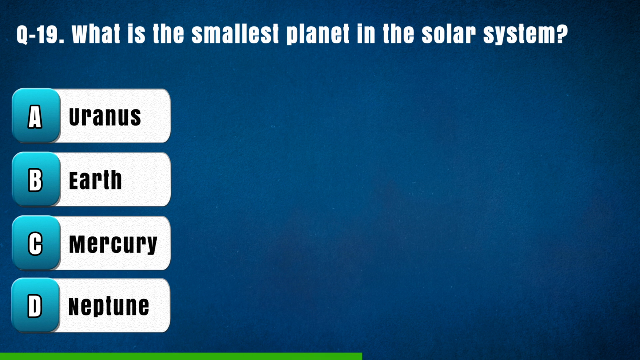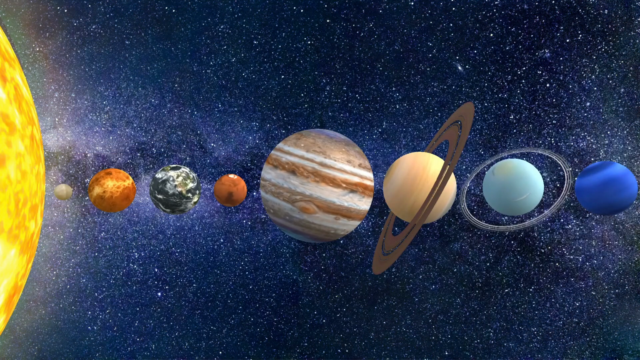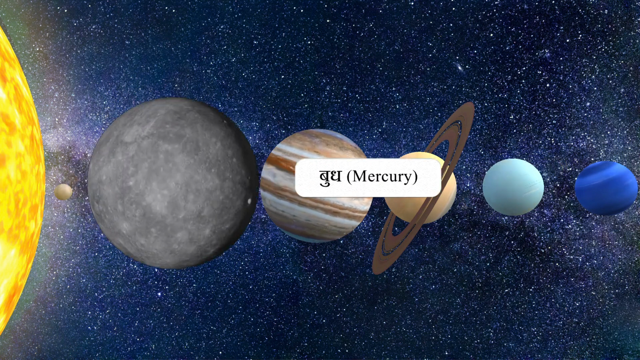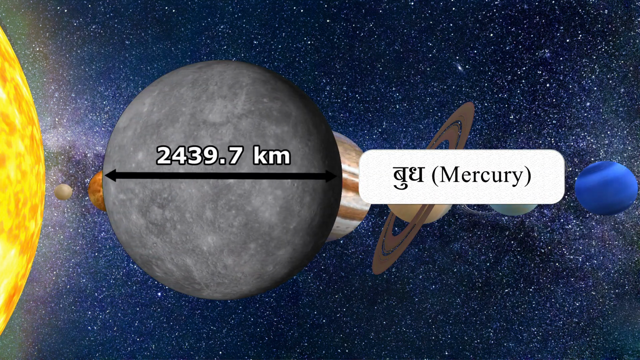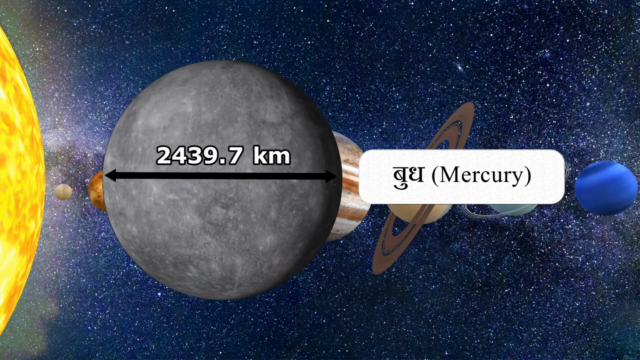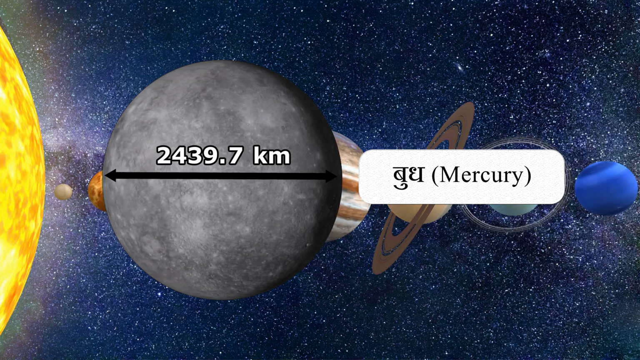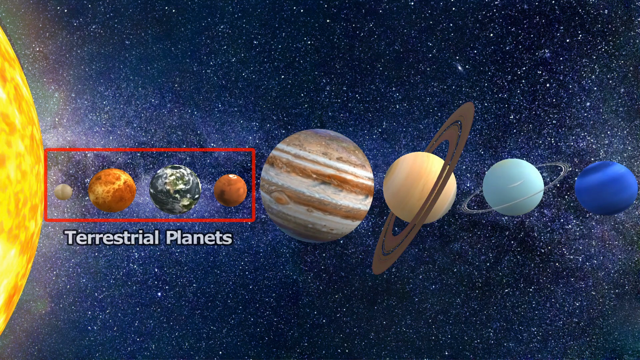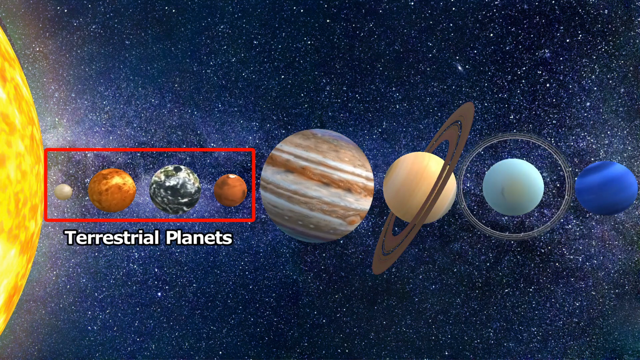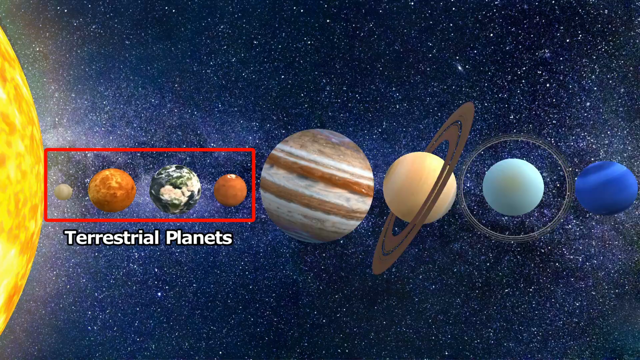Question 19. What is the smallest planet in the solar system? Option A. Uranus, B. Earth, C. Mercury, D. Neptune. The right answer is C. Mercury. The smallest planet in the solar system is Mercury. It has a radius of 2439.7 kilometers, which is slightly larger than Earth's Moon. Mercury is also the closest planet to the Sun. Mercury is a rocky planet like Earth, Venus and Mars.